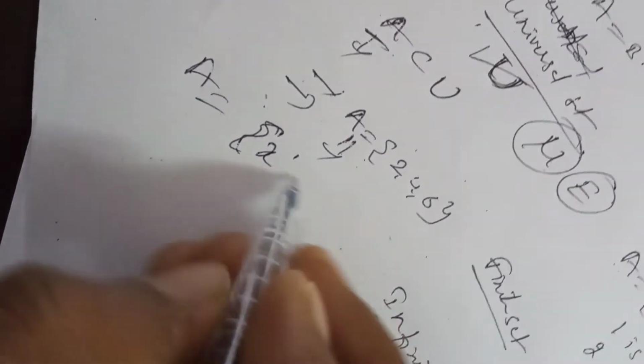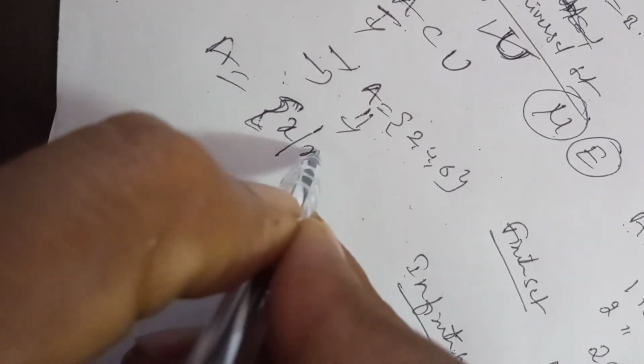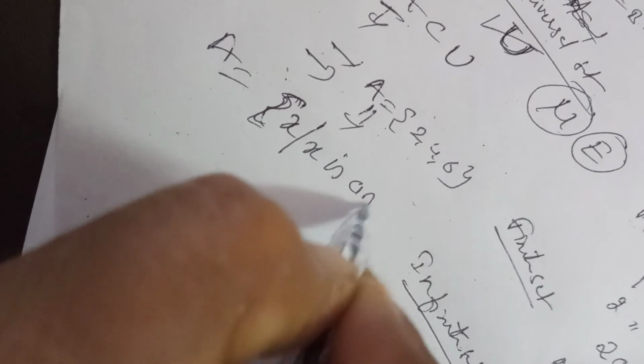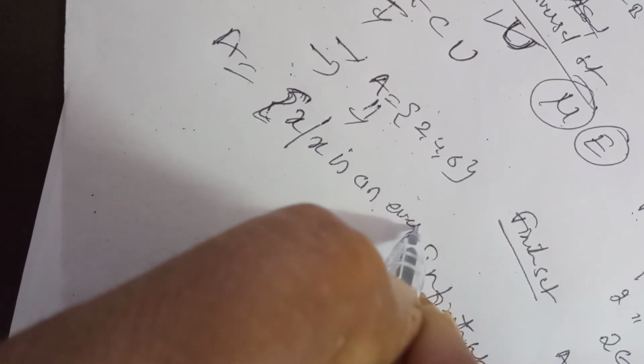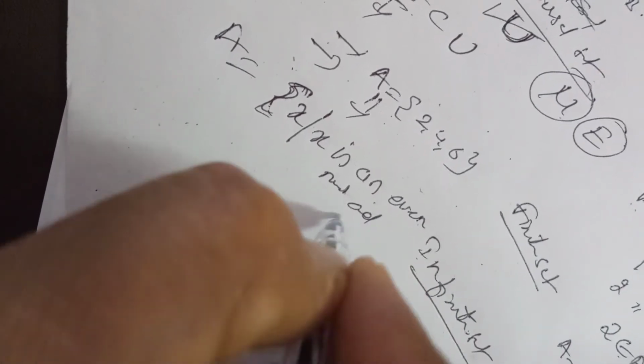Another representation of this set is the builder form: A = {x : x is an even number and x < 8}. The braces mean the collection of x such that x is an even number and x is less than 8. This form is called builder form.